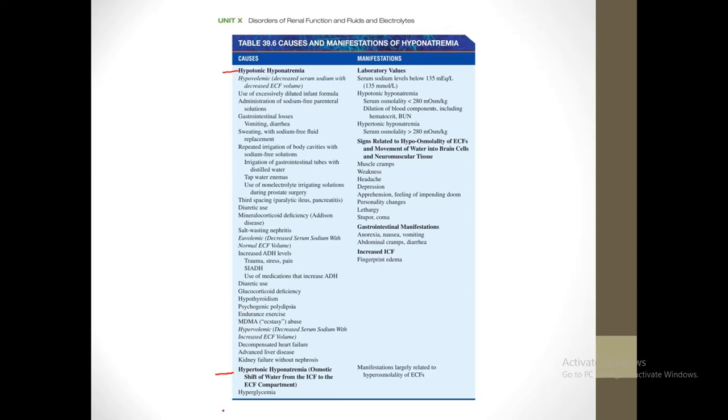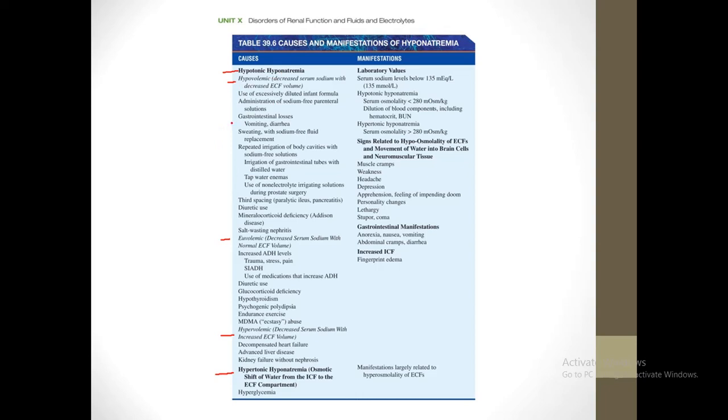Hypertonic hyponatremia I just explained to you, and then the most common category, hypotonic hyponatremia, is further divided into hypovolemic hyponatremia, then euvolemic hyponatremia, and then hypervolemic hyponatremia. We are going to discuss only one example from each. In terms of hypovolemic hyponatremia, let's discuss GI losses.